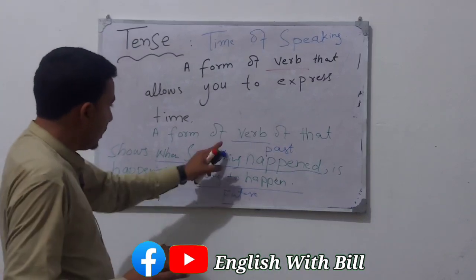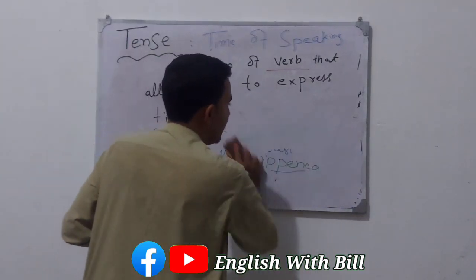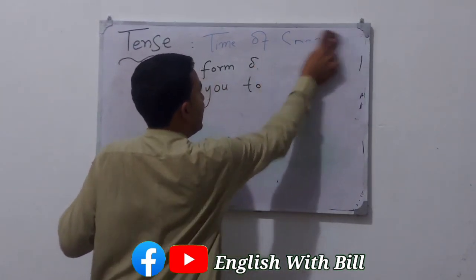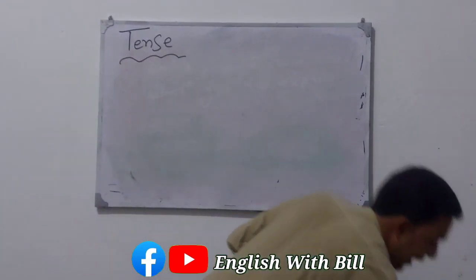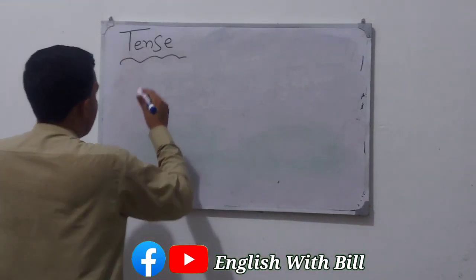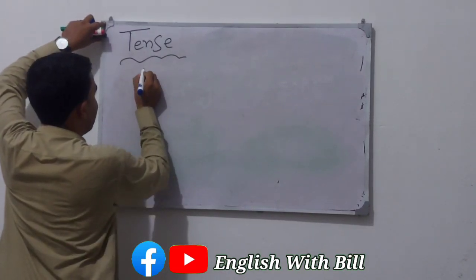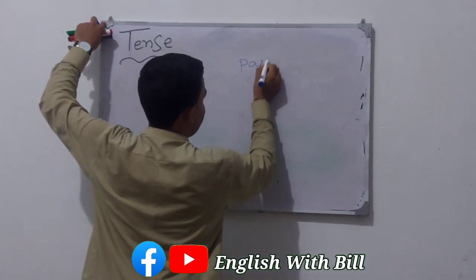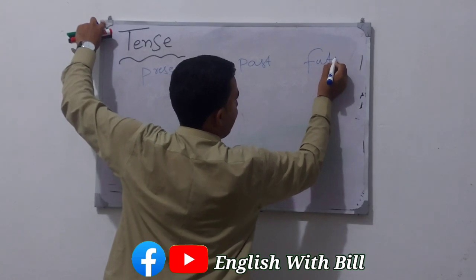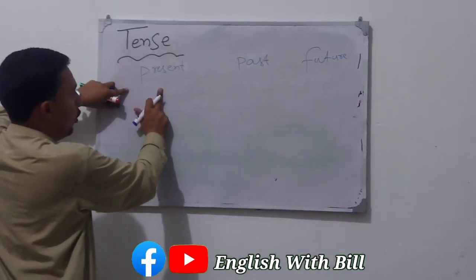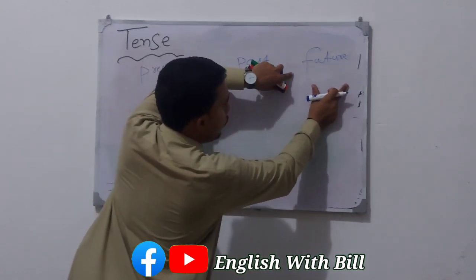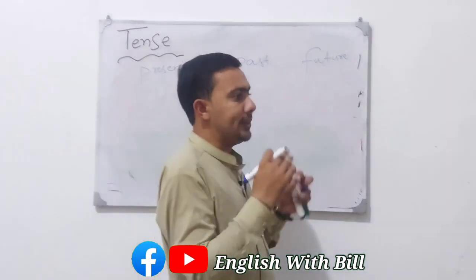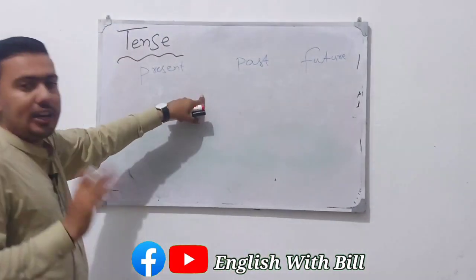So from these we can conclude the types, simply the basic division of tenses. We have three types of tenses in English: the present tense, the past tense, and the future tense. The action which is happening now, the action which happened, and the action which will happen in future. So these three are the types of tenses we have: present, past, and future.